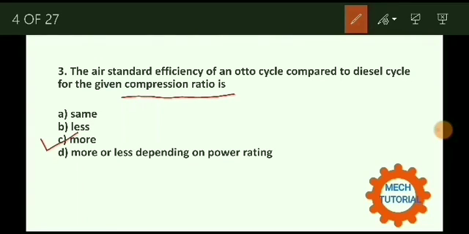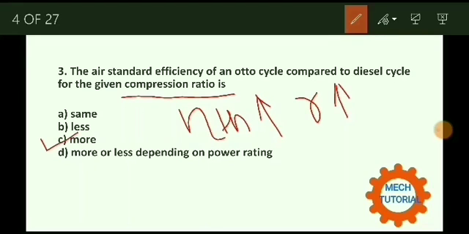As we know that efficiency of engine increases with increasing the compression ratio and decreases with decreasing compression ratio. This is the relation between the compression ratio and the thermal efficiency of a cycle.